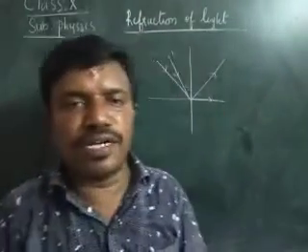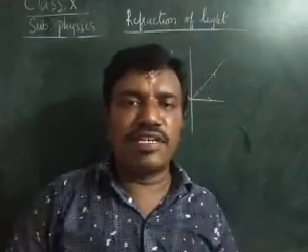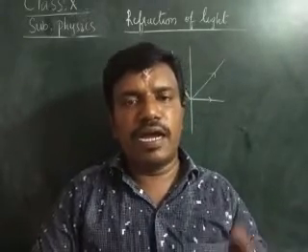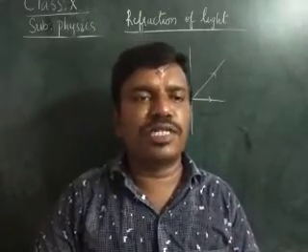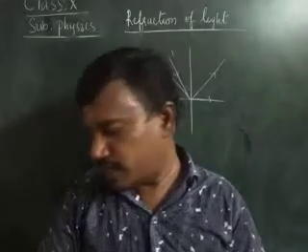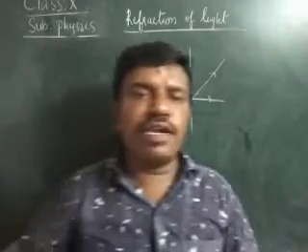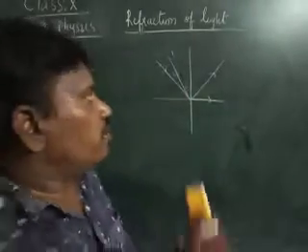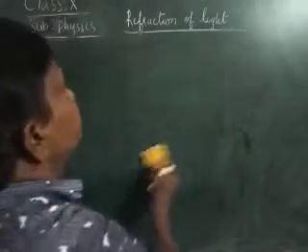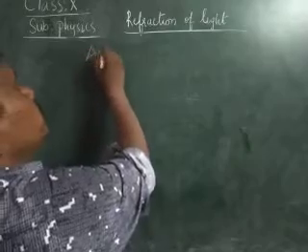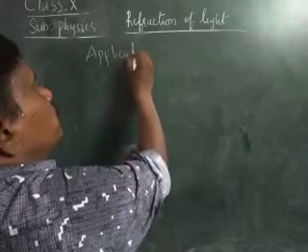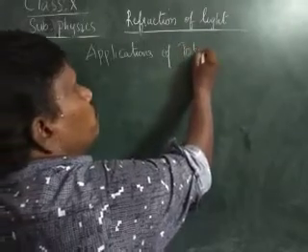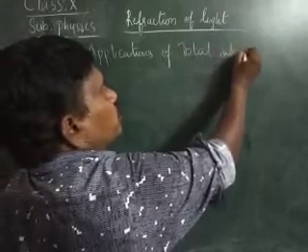Total internal reflection or critical angle takes place when the light ray travels from the denser to the rarer medium. And now we will be learning about the applications of total internal reflection.